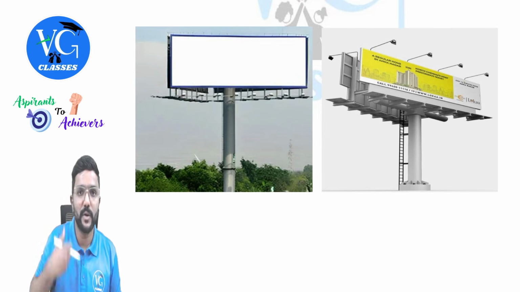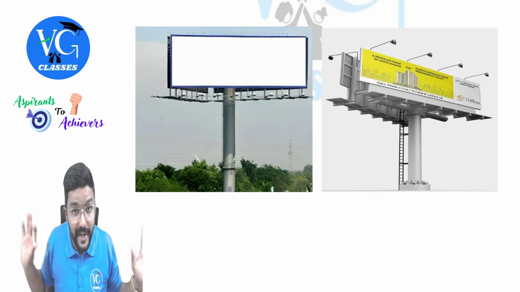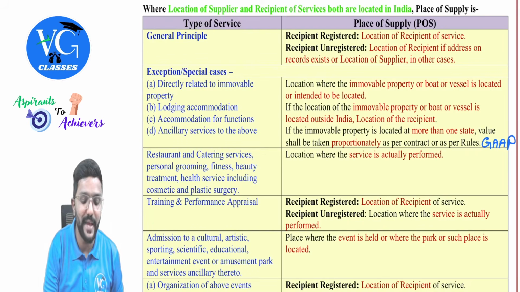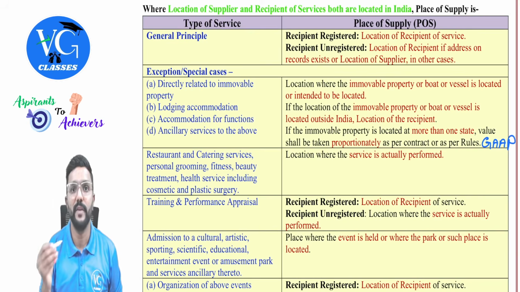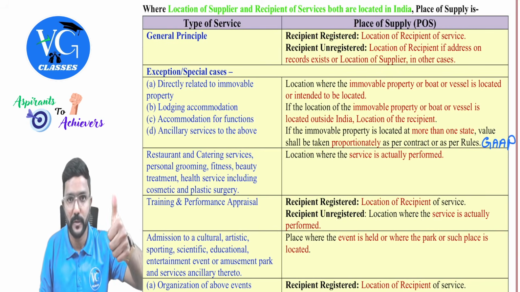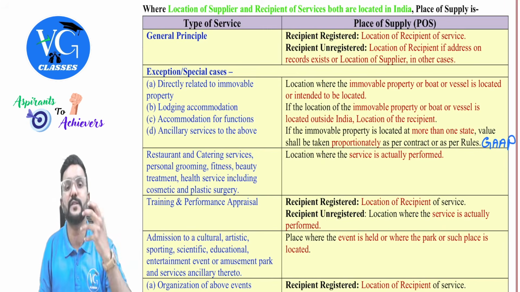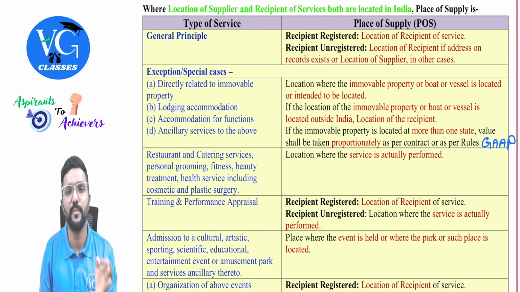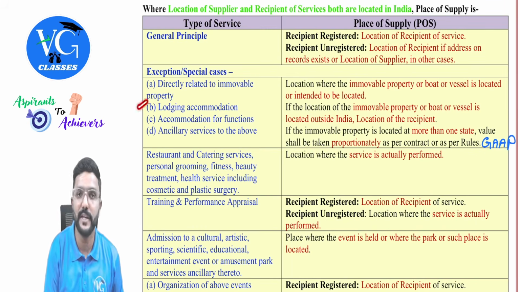So when you are providing advertising services to me, who is not a government, the place of supply will be as per the general principle. We need to see whether I am registered or not. Hope you understood. So if it is a letting out of space in a hoarding, billboard or signboard, then it will fall here.